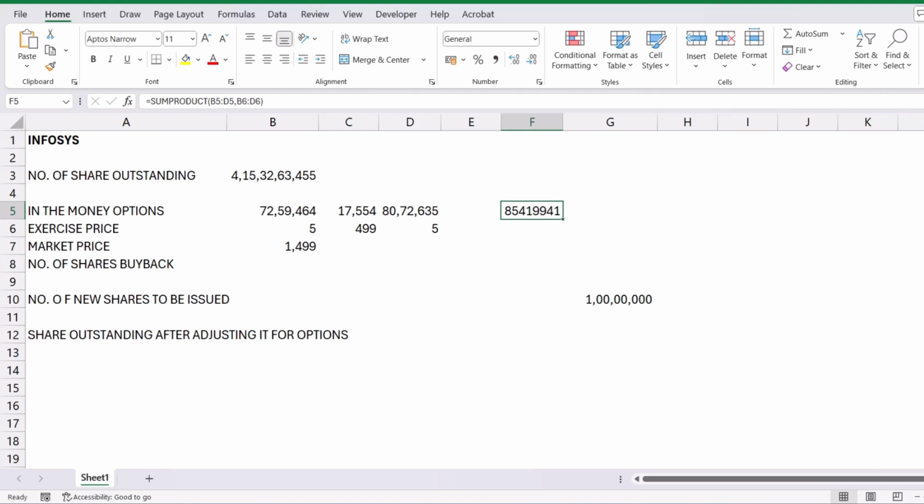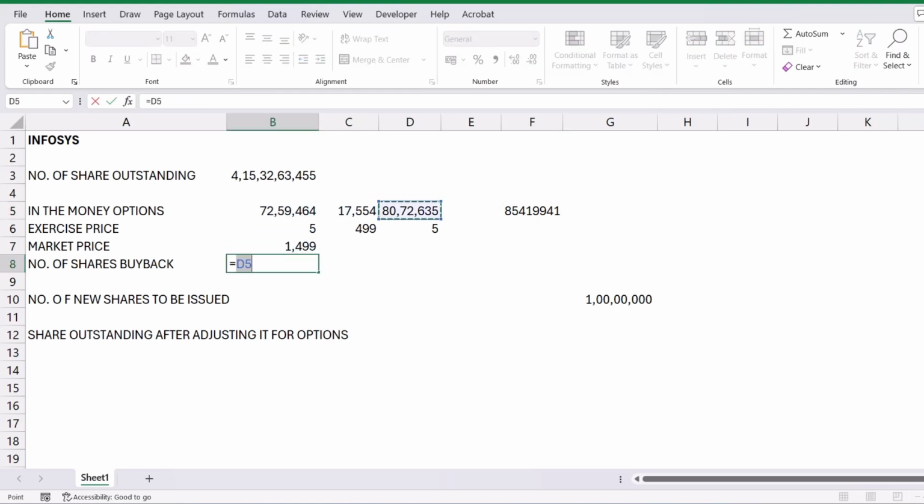Now how many shares can be purchased with this much amount? So this divided by the market price. So around 57,000 shares can be purchased from this amount.